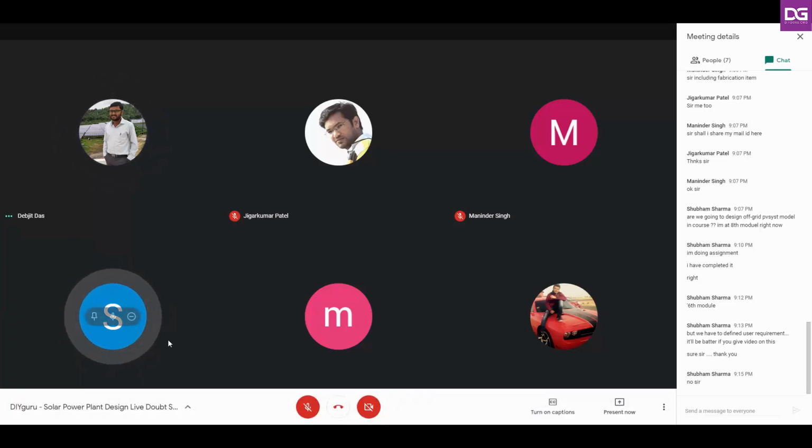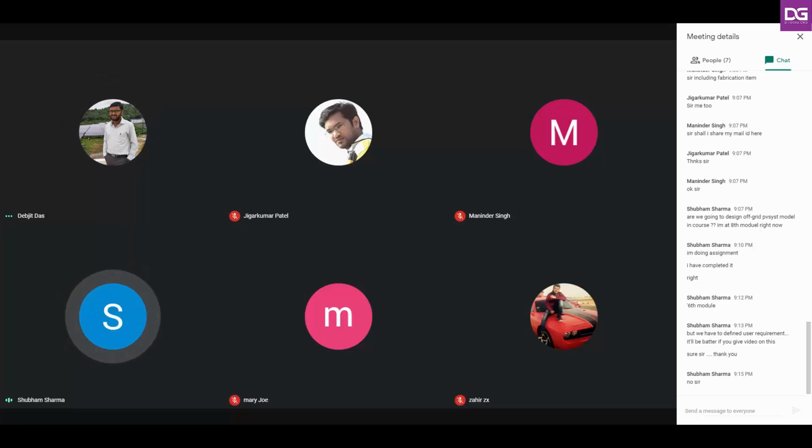Sir, I used the same data that you have provided in the module to design the model in PVsyst. But I faced some issues regarding the battery sizing and something more. So that's why I am asking you to provide a video on it. It will be very beneficial if you elaborate on it visually, yes, visually, so you may understand it.